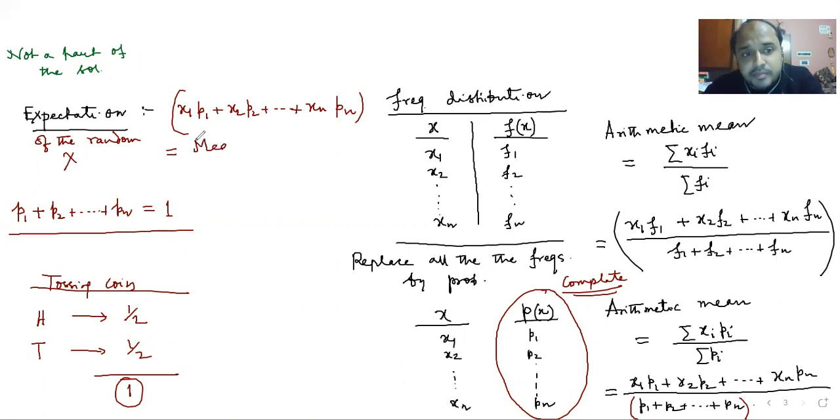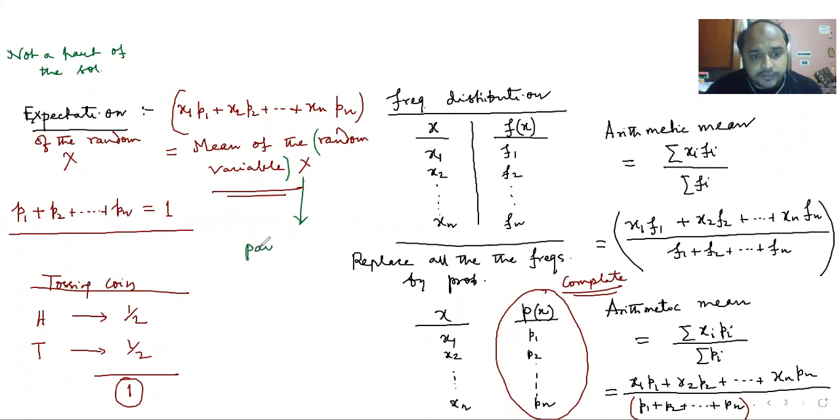So if you ask me, sir, is expectation a kind of arithmetic mean? Yes, it is the mean of the random variable capital X. In your case, the random variable capital X is actually the payoffs present in the game matrix.